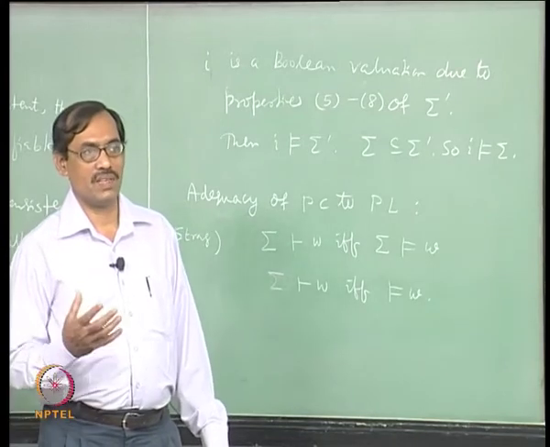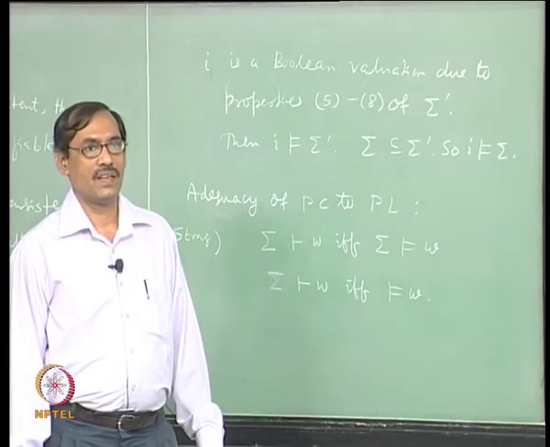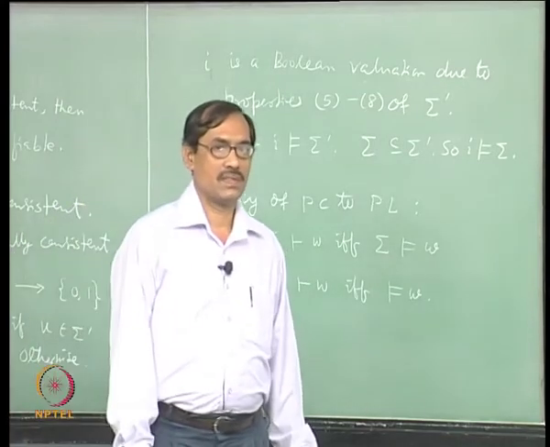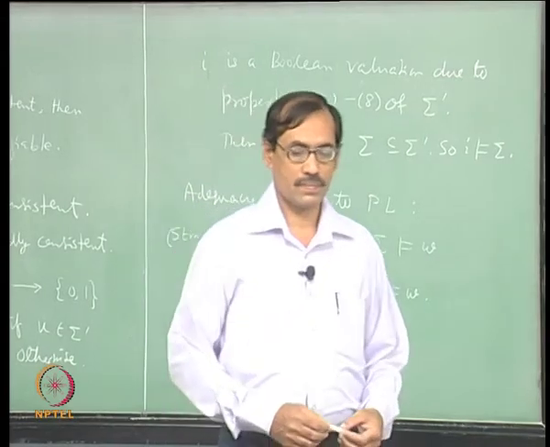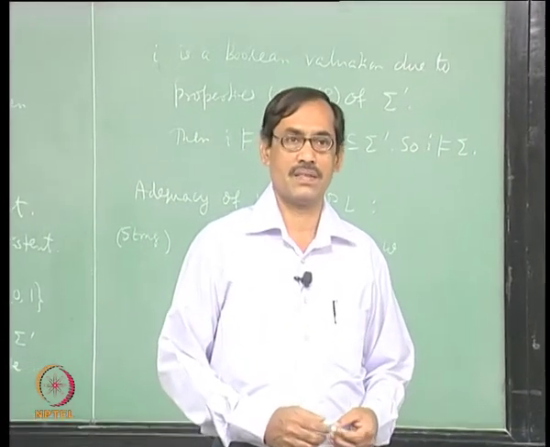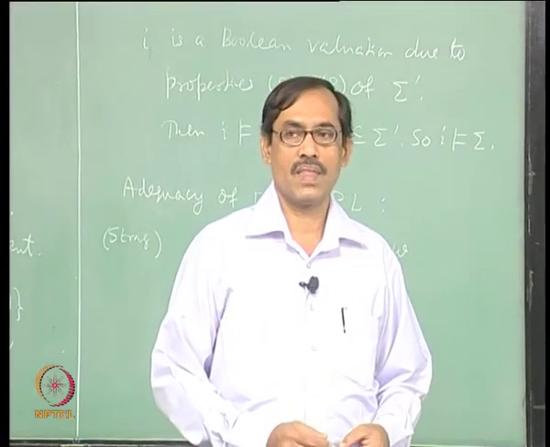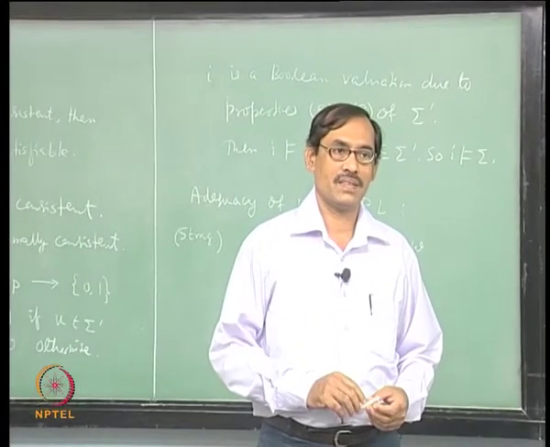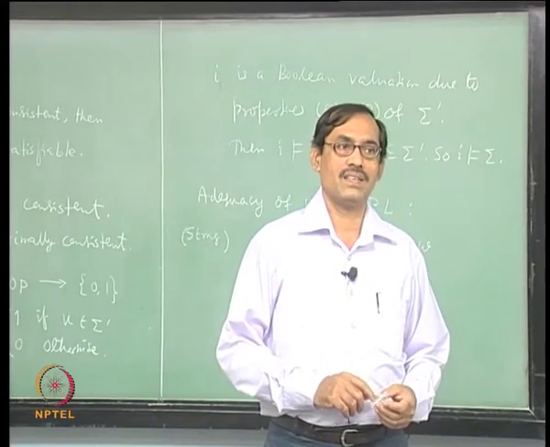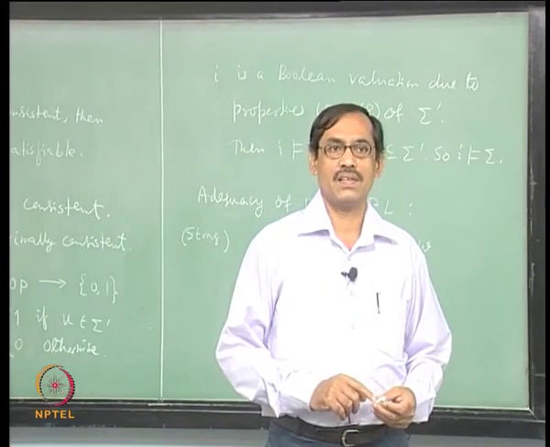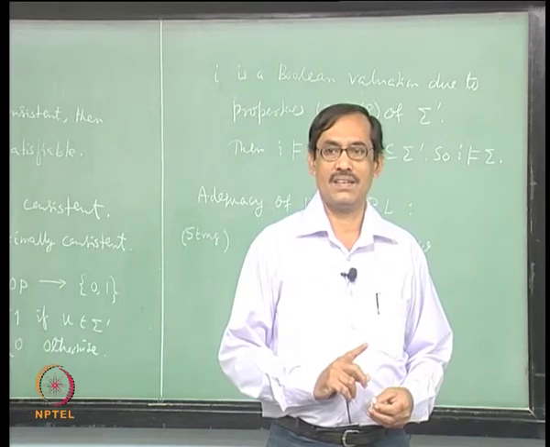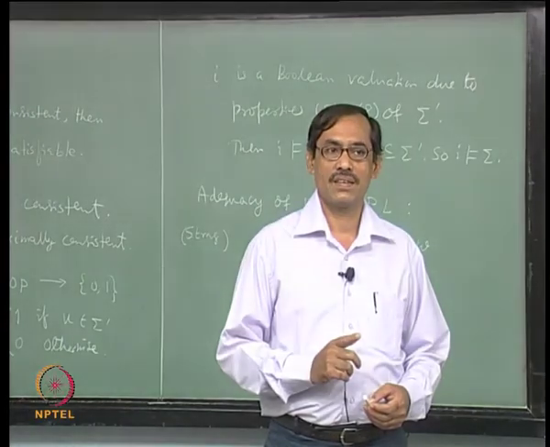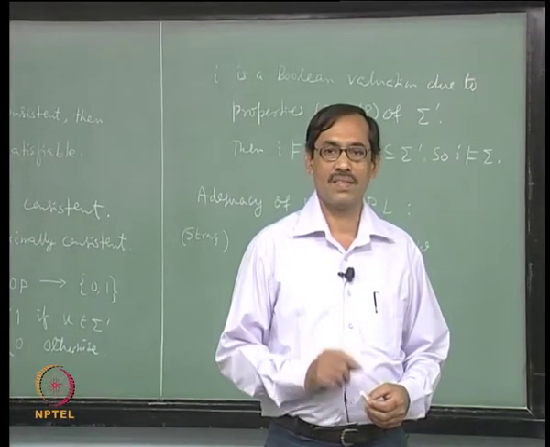If you want to see what this says, it looks simple now after all this, but it is not a very simple concept. Suppose you start with one infinite set of propositions. Now, you take all its finite subsets. Suppose we claim that each of the finite subsets has a model, right. Can you construct a model for the whole infinite set? This is the problem.